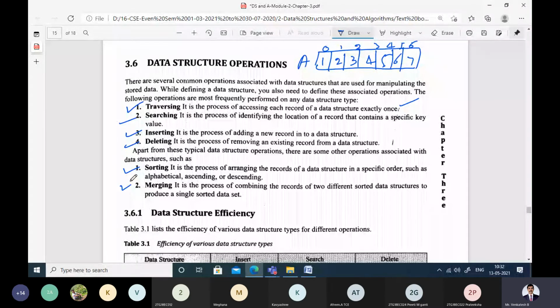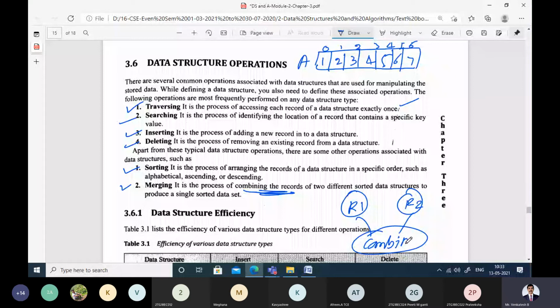That means there are two different records, record number 1 and record number 2, which are stored in two different data structures. I want to combine these two data. Then it is called merging of the data structures. So these are the very simple operations we can do on each and every data structure.